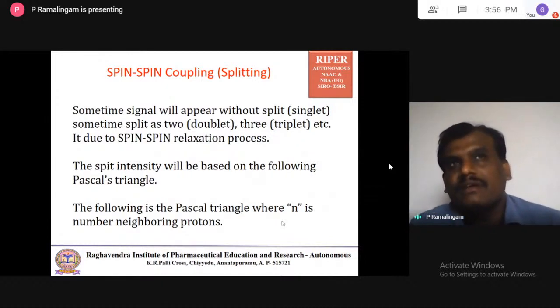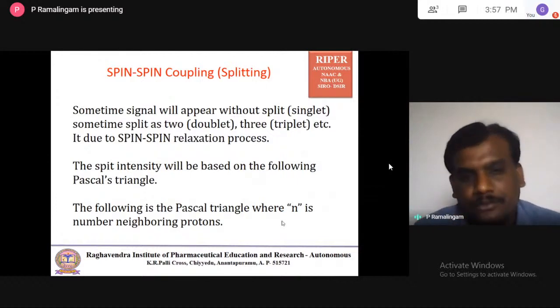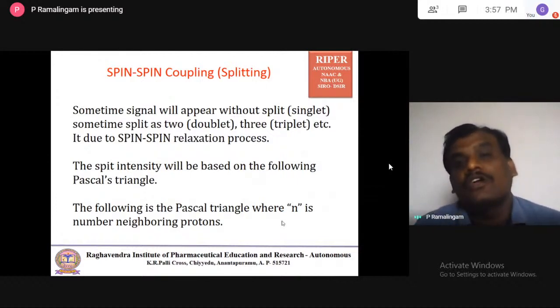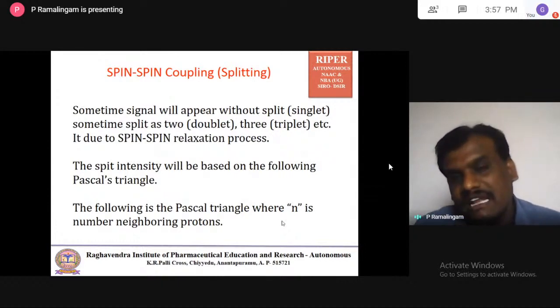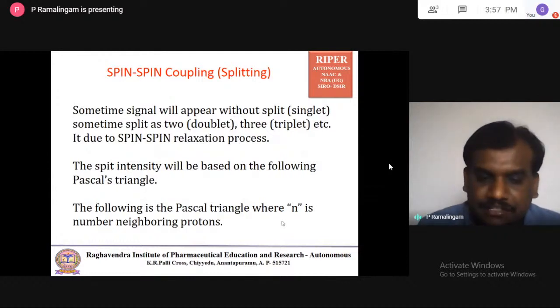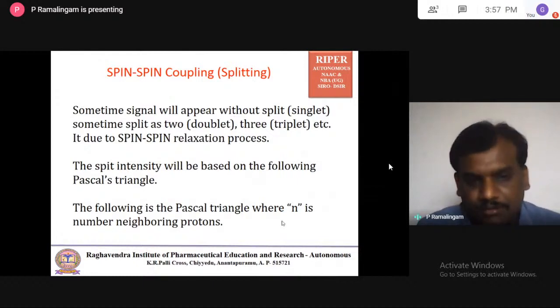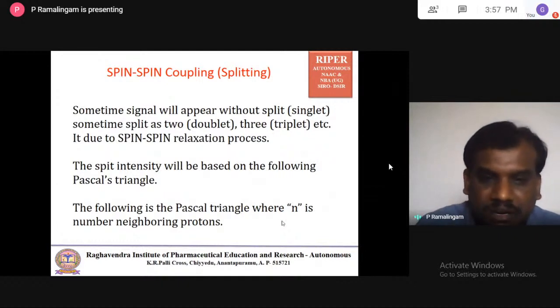The nuclei in the low energy level, the plus-half or minus-half state, absorb radio frequency. They undergo a flip, meaning a change in spin direction, and go to the high energy level. This state will never be stable. Once again, the absorbed radio frequency is released, and the proton spin changes and comes down to the ground state. That process is called the relaxation process.